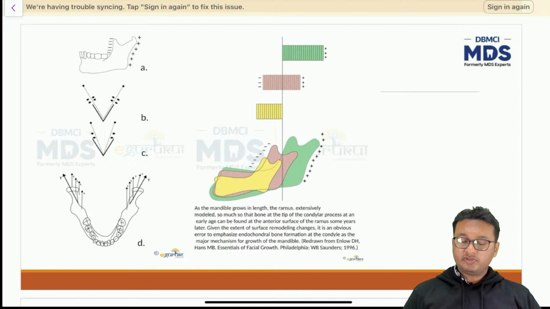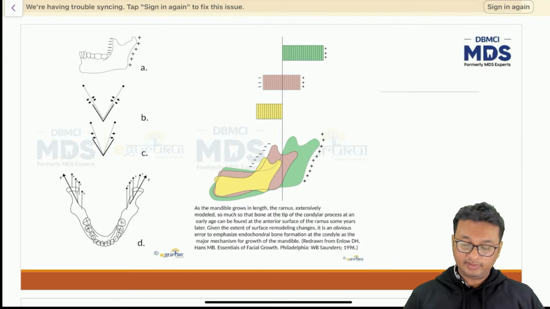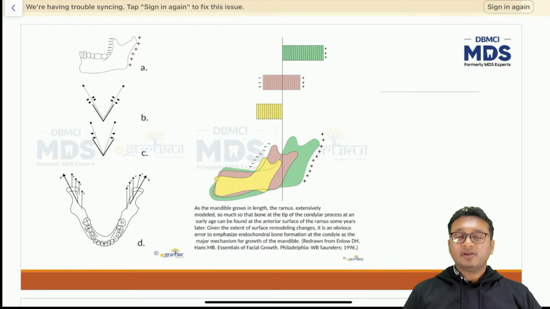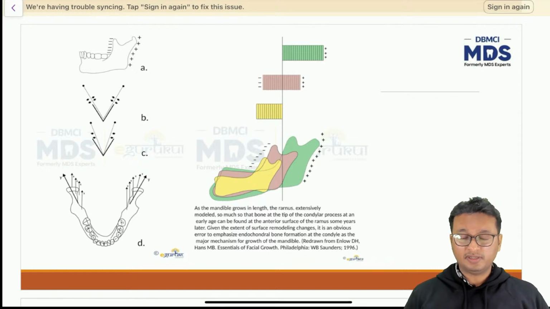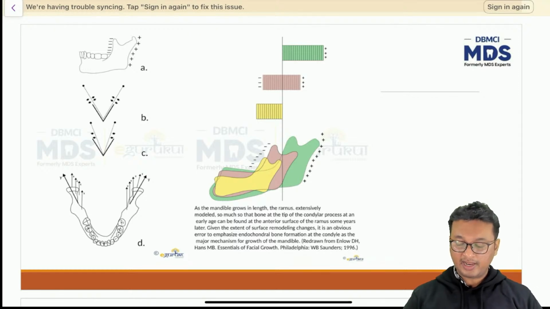Now this is what I was talking about. I have an MCQ here for you. Just think about what I'm going to say and listen carefully. I came across an MCQ. I think it was asked in the PGI or AIIMS INICET exam. I'm not very sure, but it was an interesting MCQ. That's why I put it here.